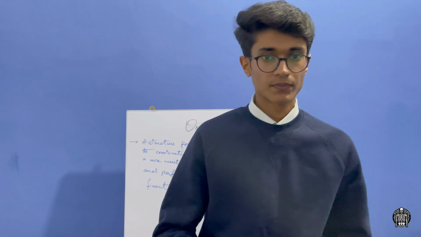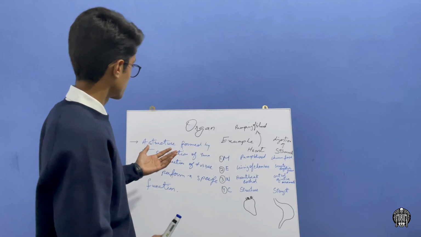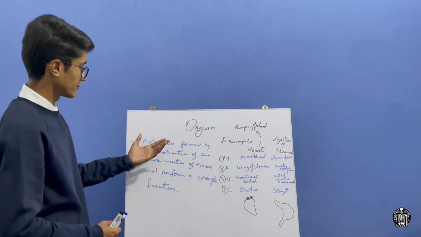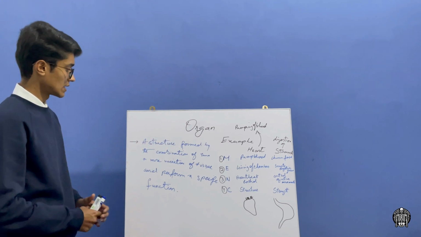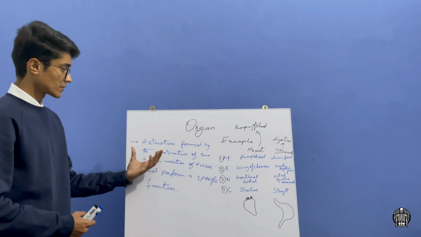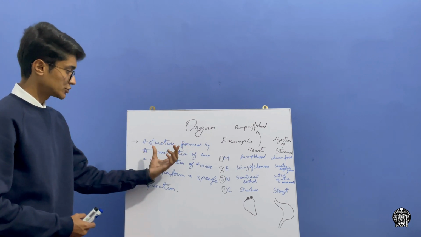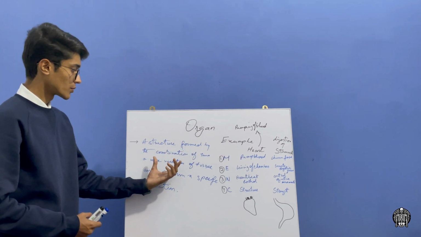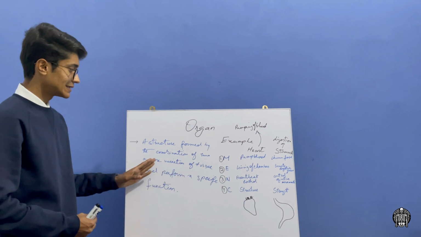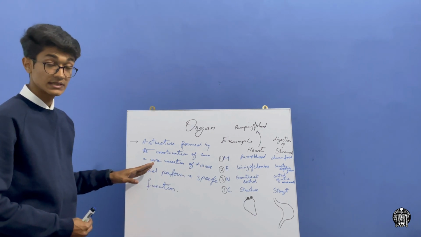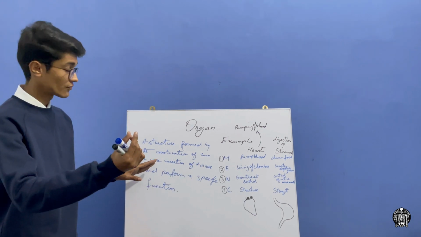What is an organ? Here is a very good definition of the organ: a structure formed by the combination of two or more varieties of tissues. This is half of the definition. This gives half the concept of the organ.